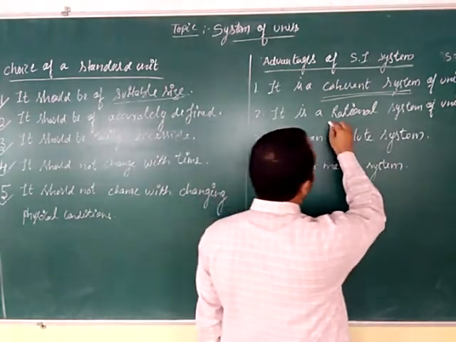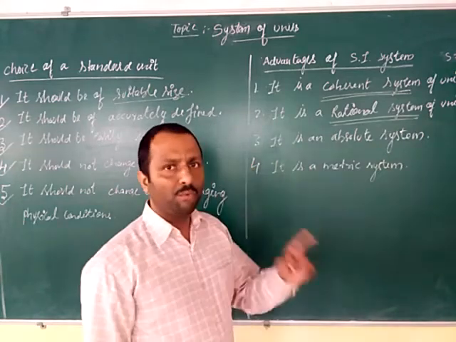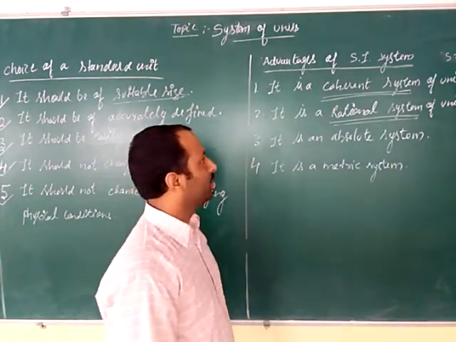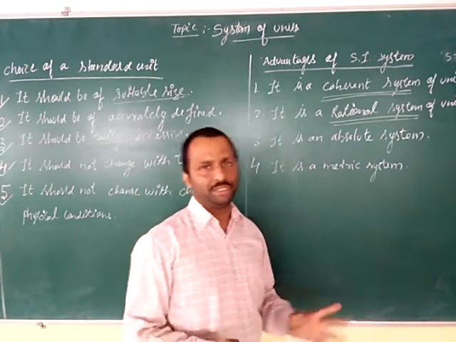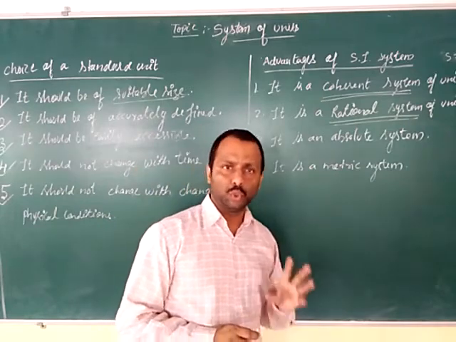Second, it is a rational system of units. Rational system means one unit for a particular physical quantity. For example, for all types of energy in the SI system, the SI unit is joule.